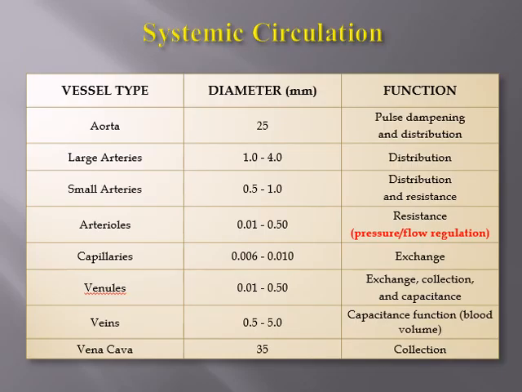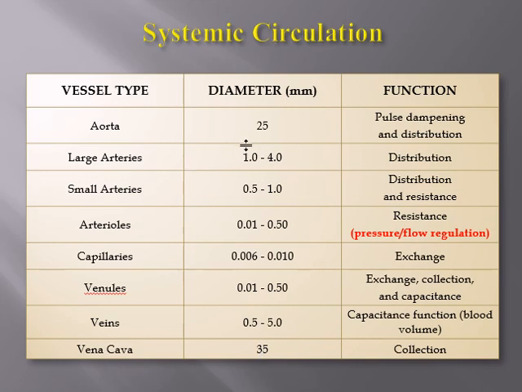Now, as you see this slide, in the systemic circulation the diameter of the aorta is maximum, and still when we compare it with the veins, the diameter of the superior and inferior vena cava is about 35 millimeters, so it is much larger than that of the aorta.